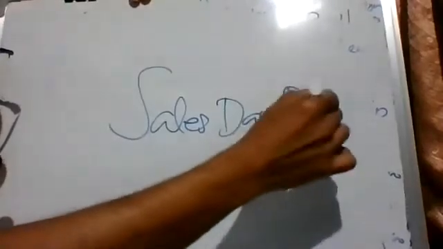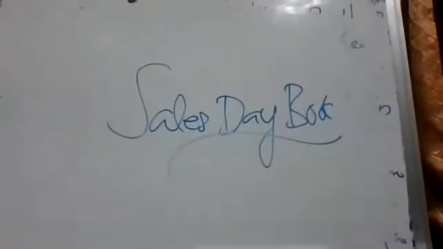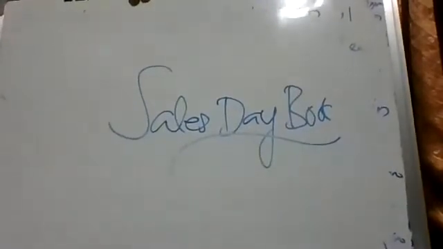So just like purchase day book, the topic is sales day book. Then purchase day book, what did we learn? It is a workbook for credit purchase, isn't it? Yes.